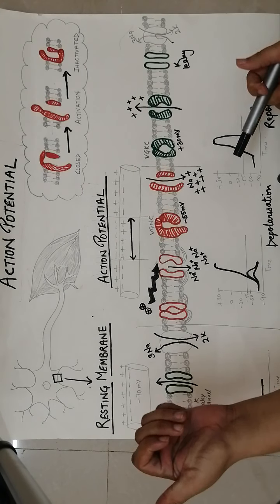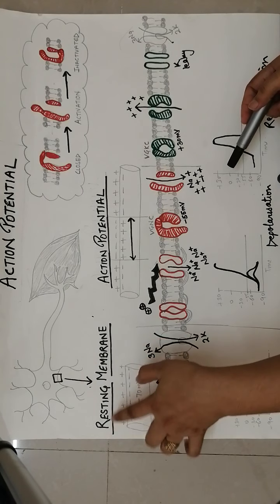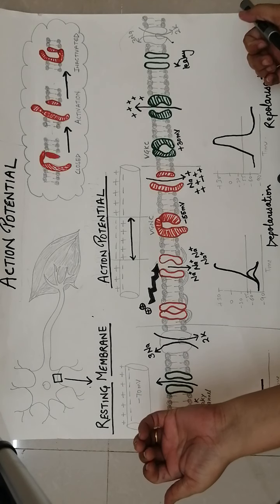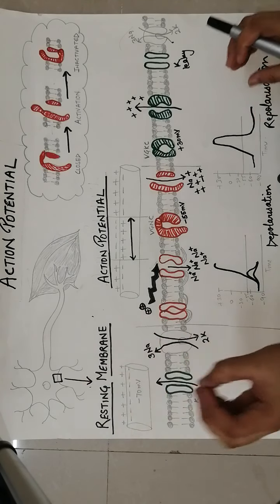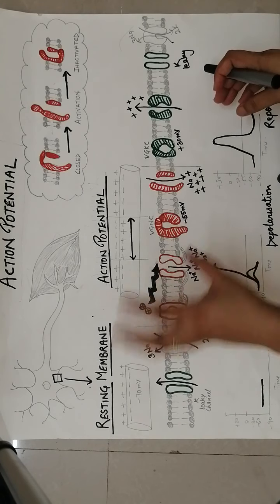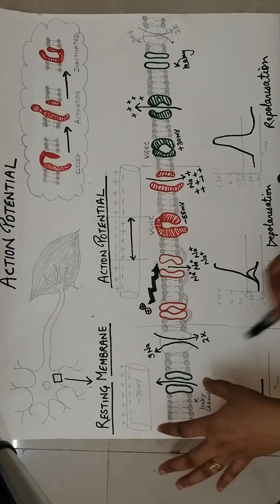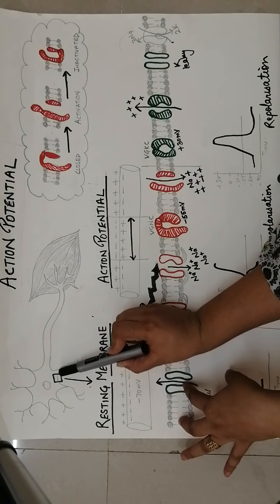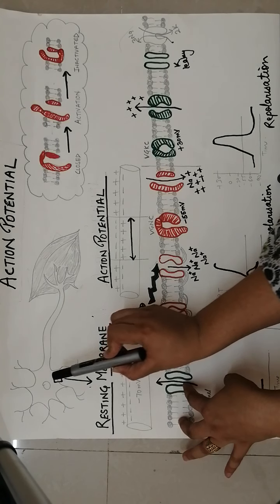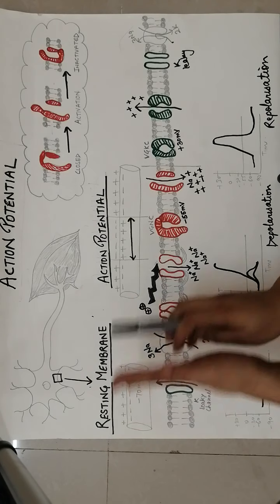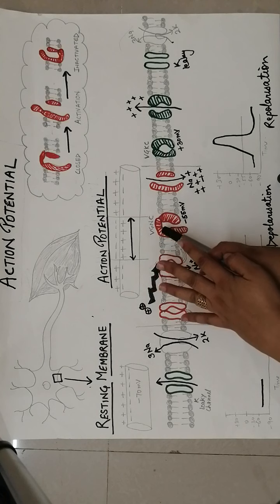If you want to understand resting membrane potential in a deeper way, you can see my last video. But just to have a concept of action potential, you should know what resting membrane potential is. So let's just brief it. If we take a segment of neuron that is in resting phase, we can see what happens in resting phase and then how action potential can be generated.